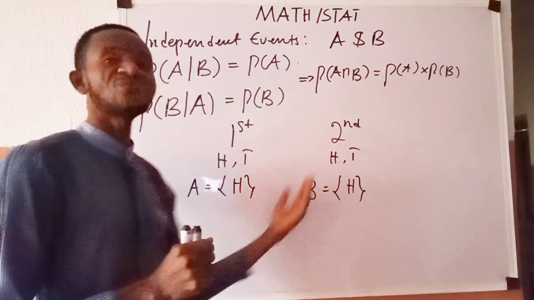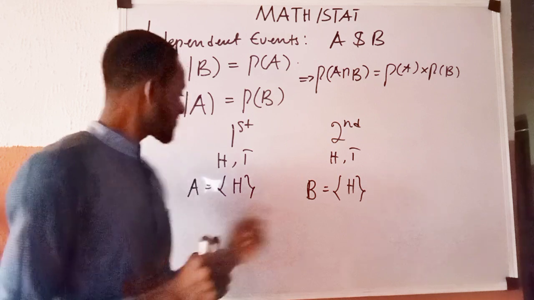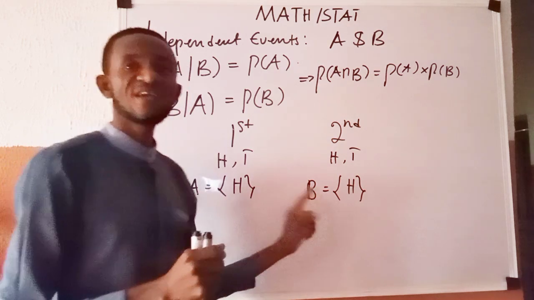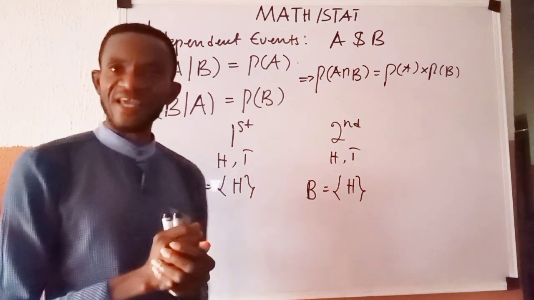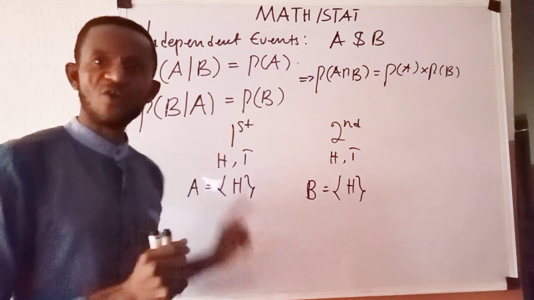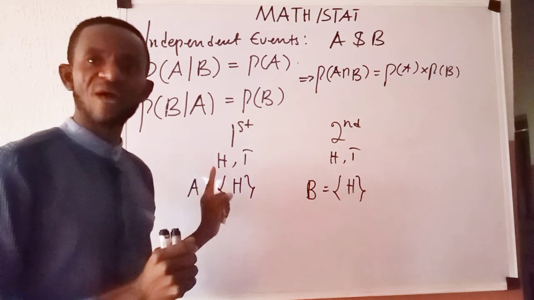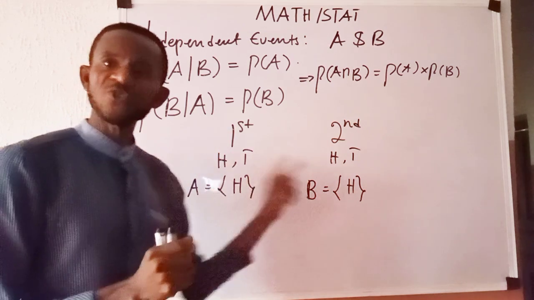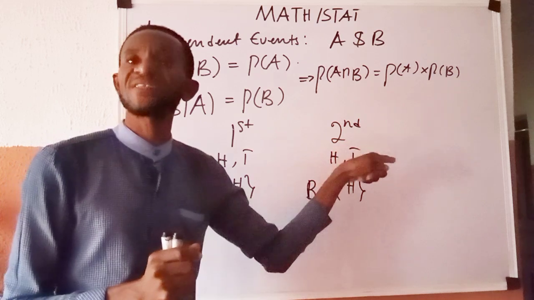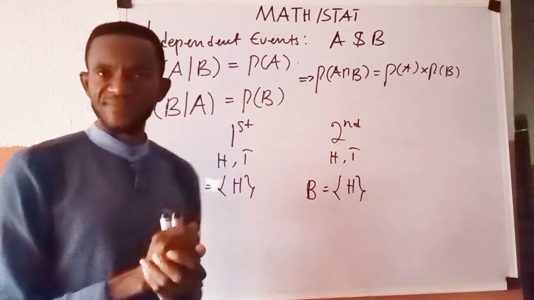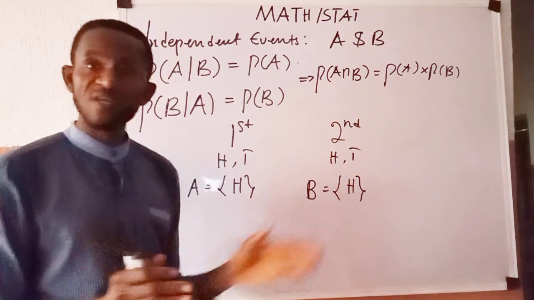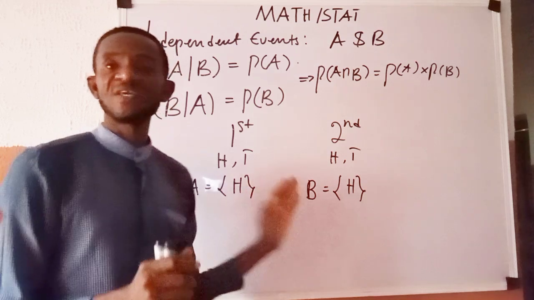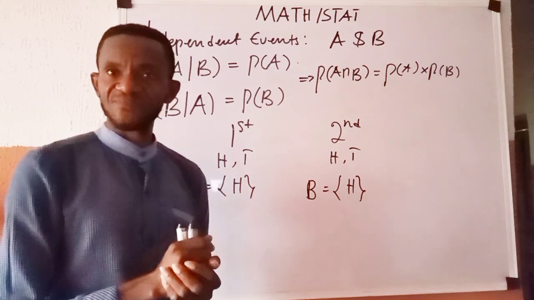If it happens that way, we say that events A and B are independent, simply because the occurrence of one in a particular fair coin does not affect the occurrence of that same thing in another coin. It happens that way, we say A and B are independent.